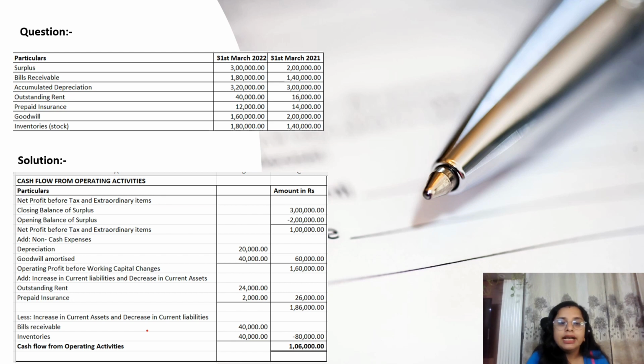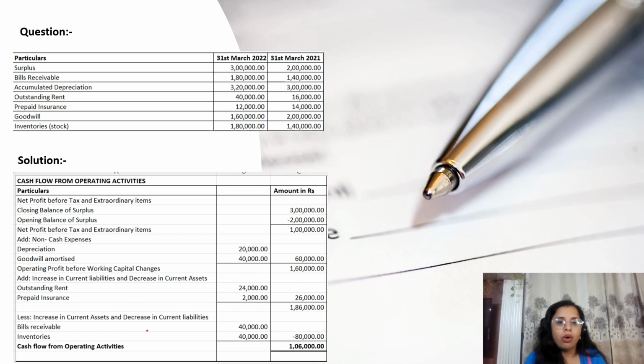Then next is outstanding rent, means current liability, and it is also increased. In case current liability is increased, then we will add it back. Then we will show it at the add side of the column, like add increase in current liabilities. And in case of increase in current assets, then we will show it in the lower side, where we have written less.